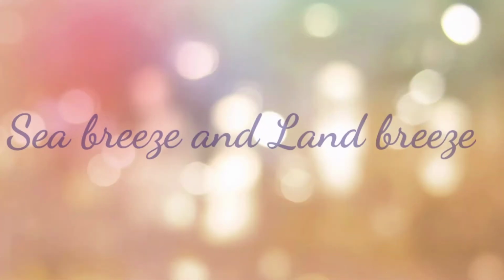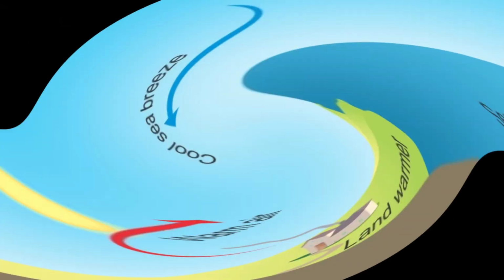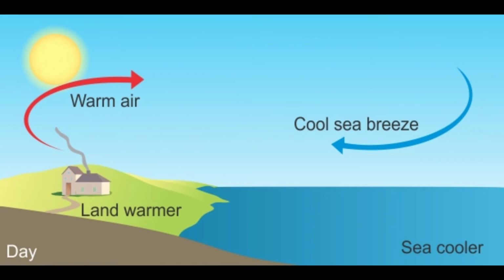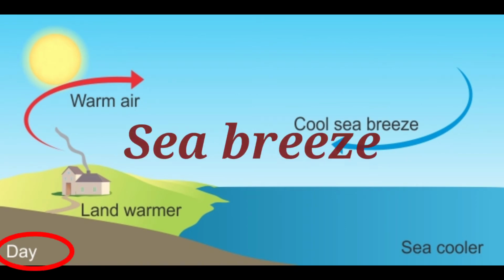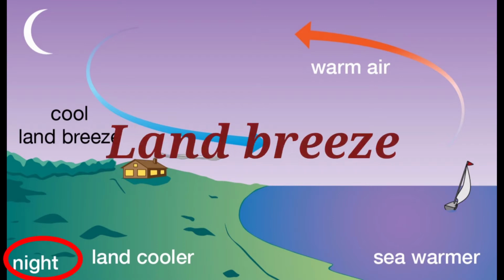We have also learnt how sea breeze and land breeze are formed. Wind blowing from the sea towards the land during the day is called sea breeze, and wind blowing from the land towards the sea at night is called land breeze.